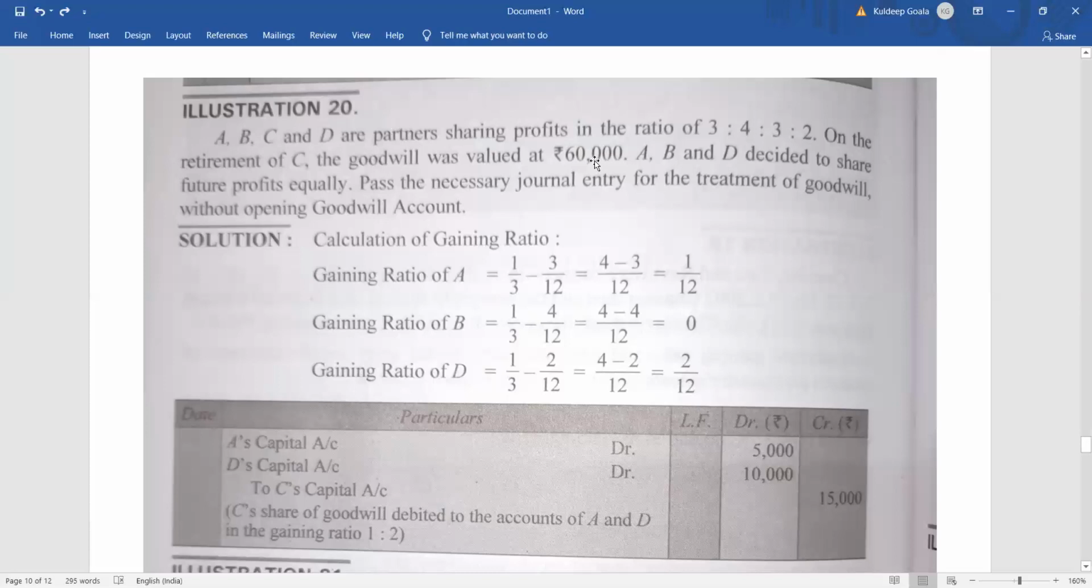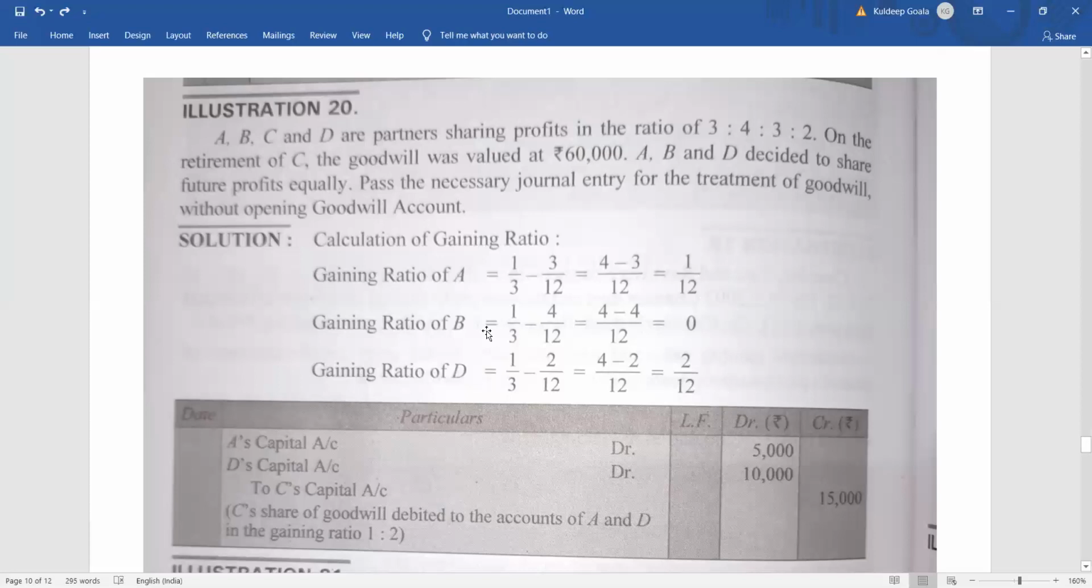So what will be C's share? The goodwill of the firm was 60,000. So C's share will be 3 by 12 of 60,000, which is 15,000. You do it. This 15,000 will be given by whom? A and D in the ratio 1:2. Don't take 1 by 12 and 2 by 12. So 15,000 into 1 by 3 and 15,000 into 2 by 3 will be given by A and D.